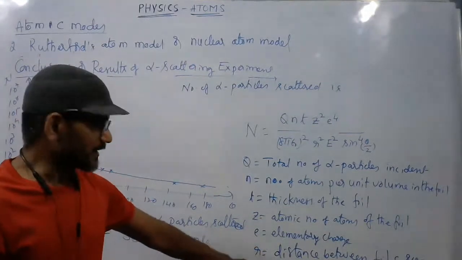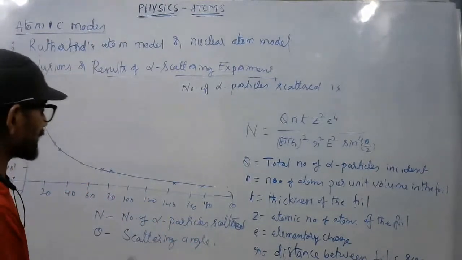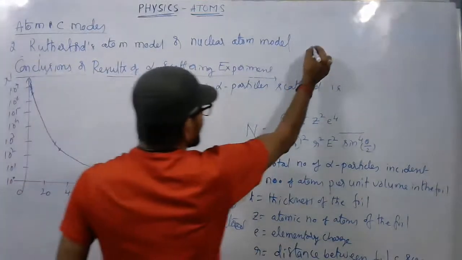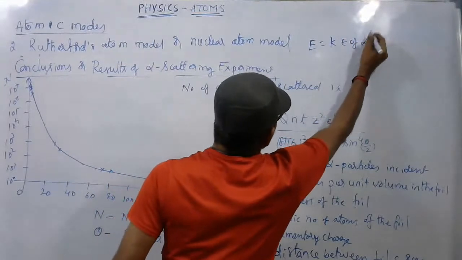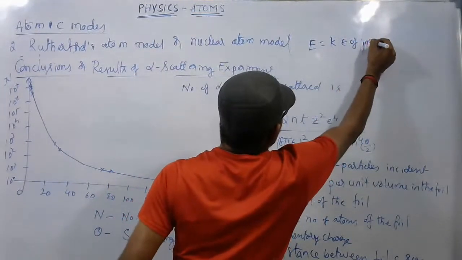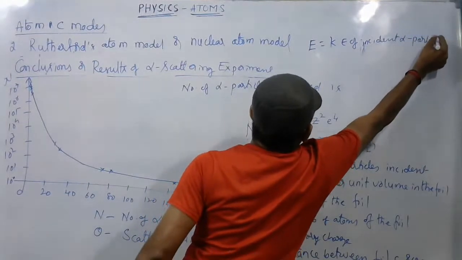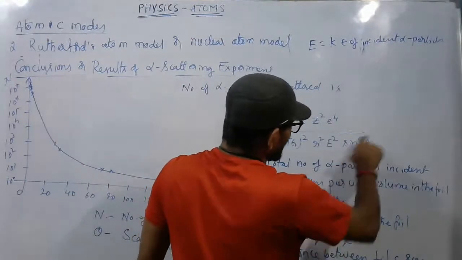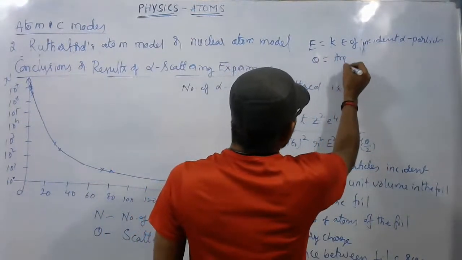R is clear. So I think this part is not visible, so let me write this over here. Where E is the kinetic energy of all incident alpha particles. And in this sin to the power 4 theta by 2, theta is the angle of scattering.